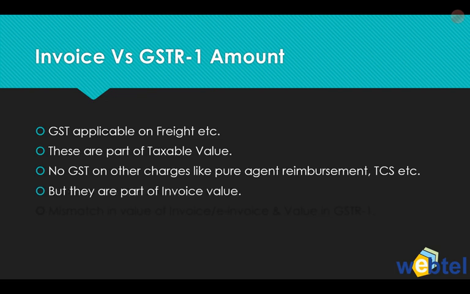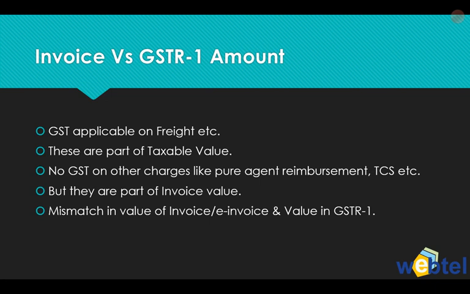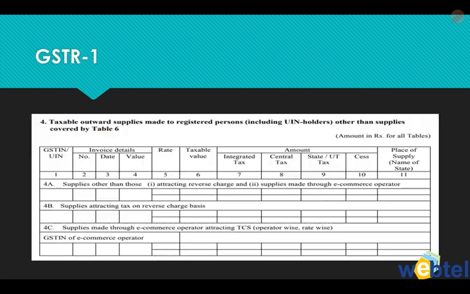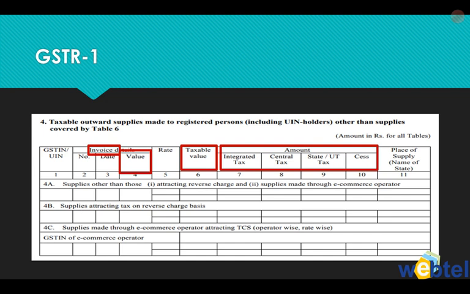But they are part of the invoice value. And so there is a mismatch in value of invoice, e-invoice and value in GSTR1. I'll just demonstrate how. So this is the data in GSTR1 in table 4. You have the taxable value, and when you multiply it with the rate of tax, you get the tax amount, and then you total it to the invoice value. So this is how things happen.